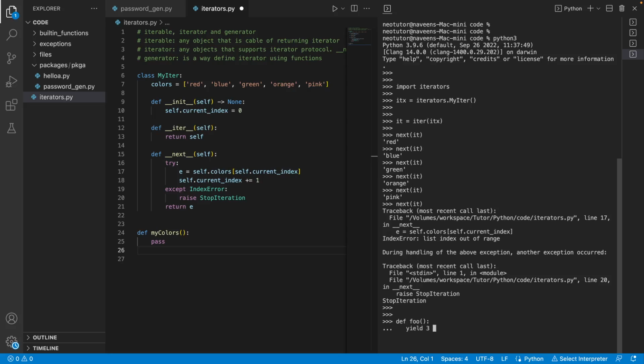What happens is the yield keyword pauses the execution until next is called. I can do something here, then yield 5, and do something again.